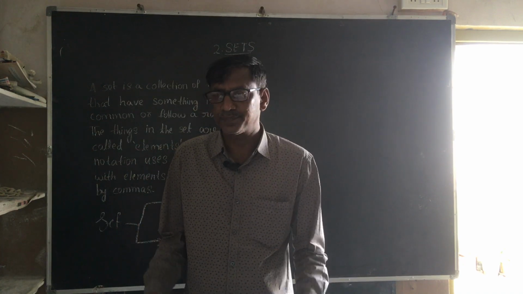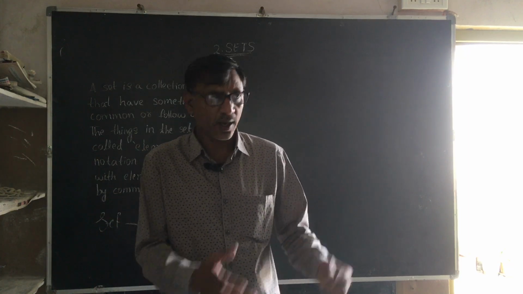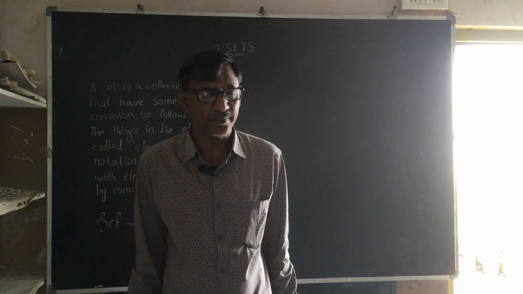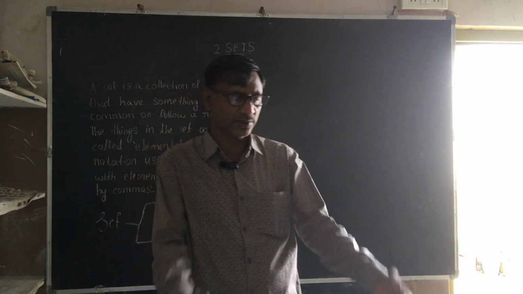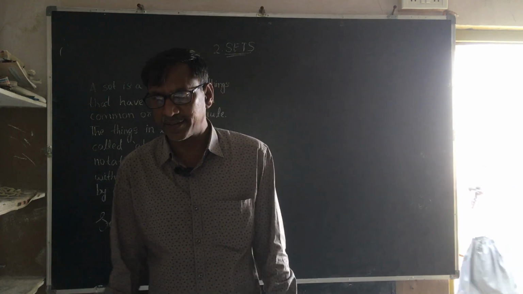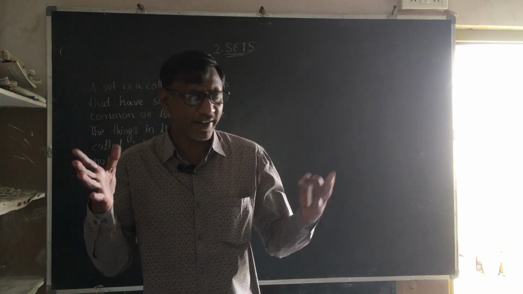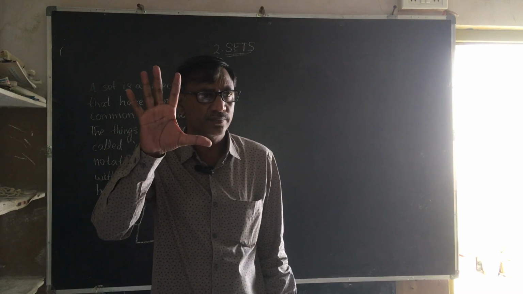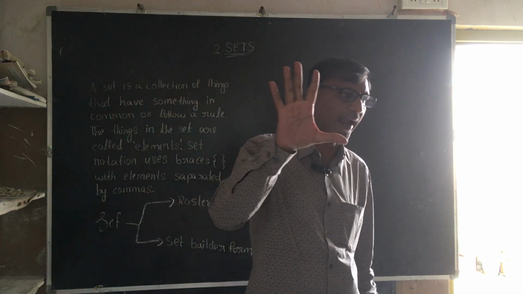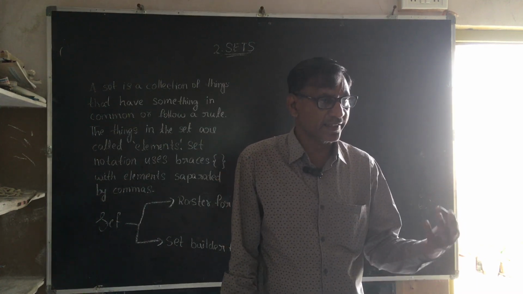Similarly, we take books in a library. A collection of books in a library is a set because all books help to study. Books have some property, they give knowledge to us. And also I gave an example, fingers of hands. A group of fingers is called a set.